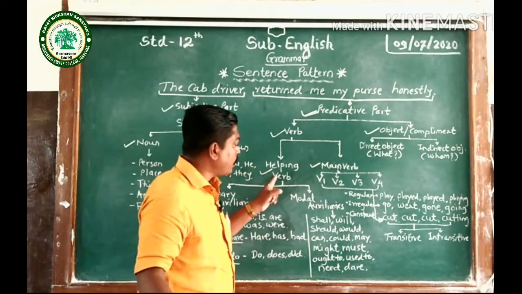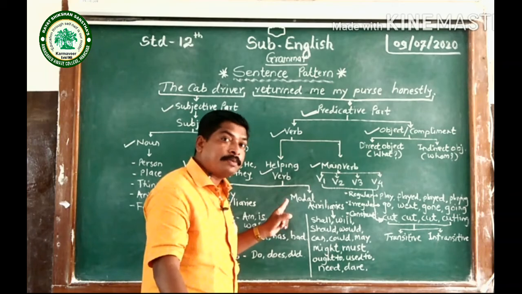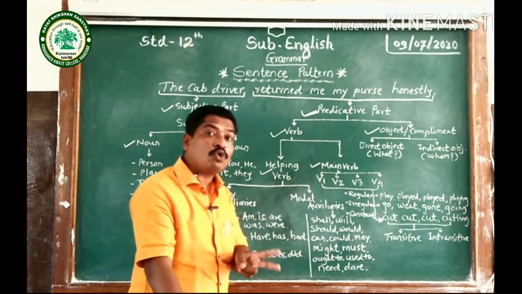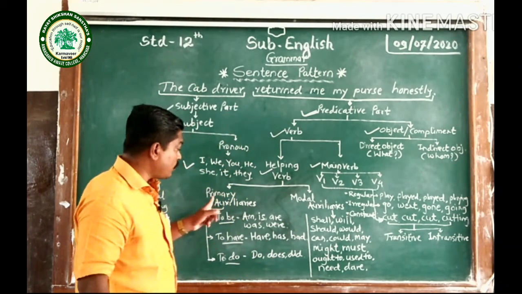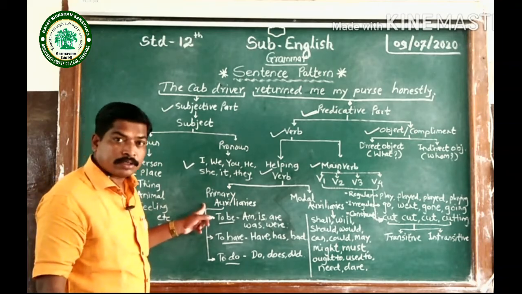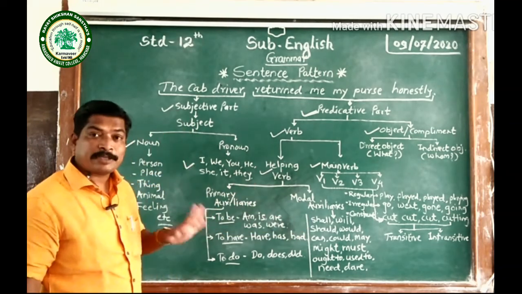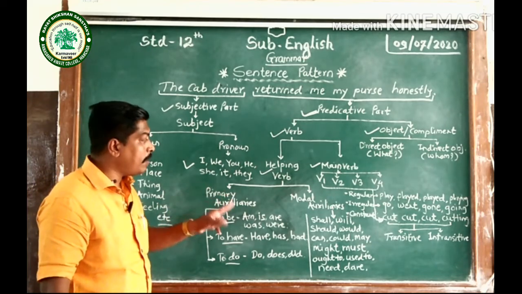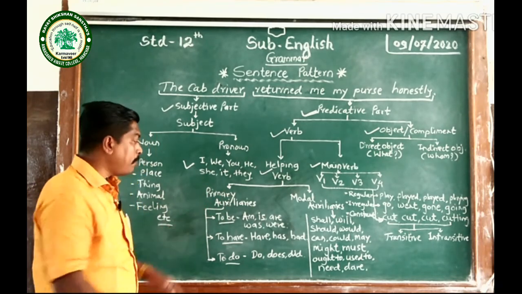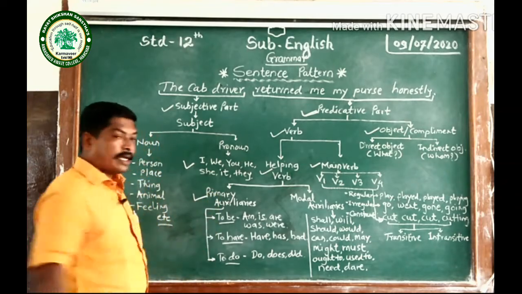These helping verbs can be subdivided into two parts: the first one, primary auxiliaries, and the second one, modal auxiliaries. Now let's speak about the first part of the helping verb, primary auxiliaries.